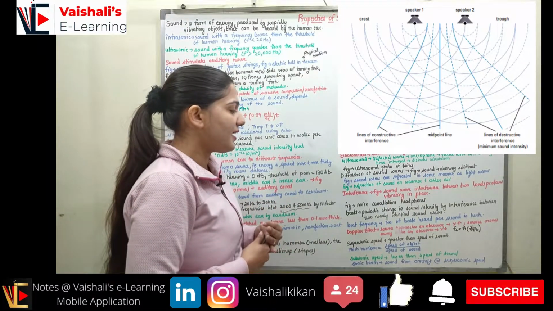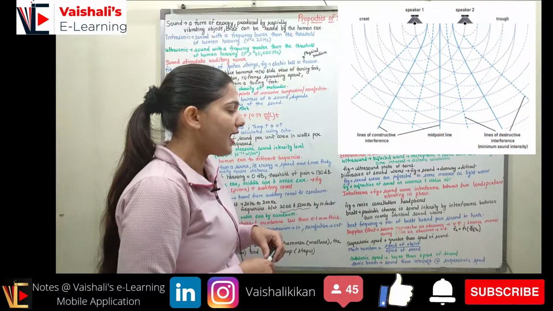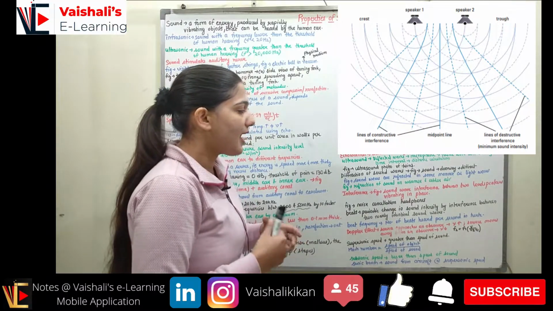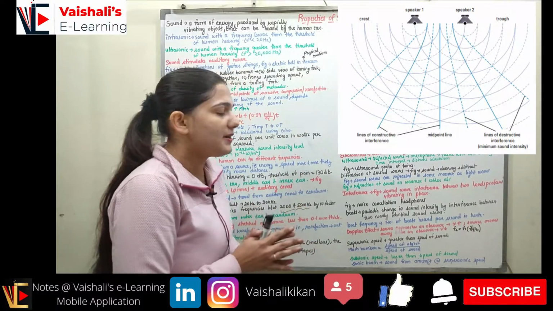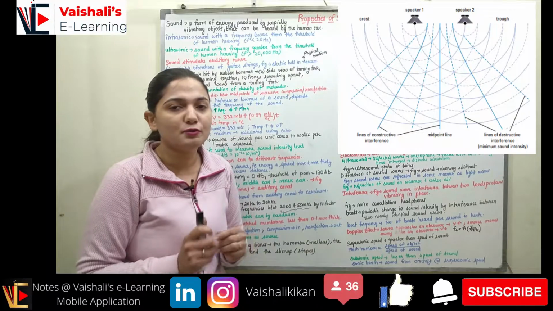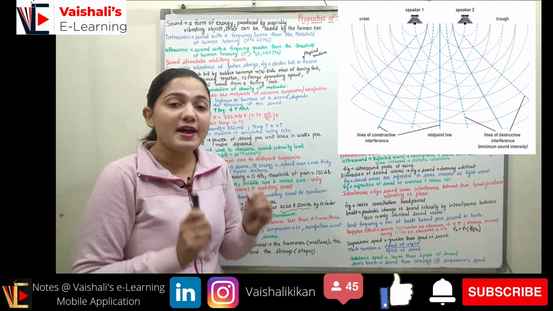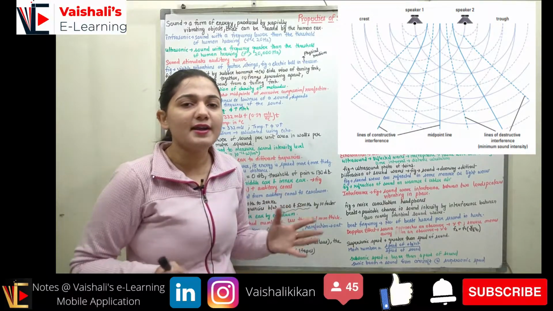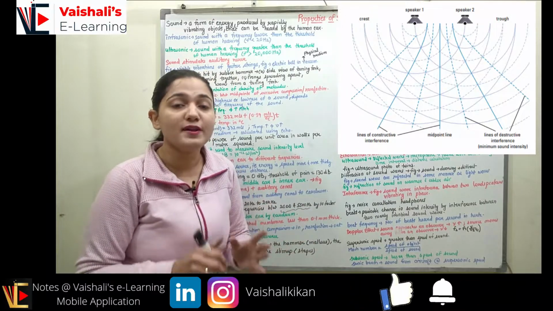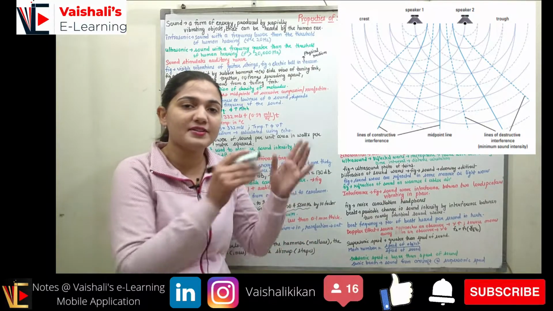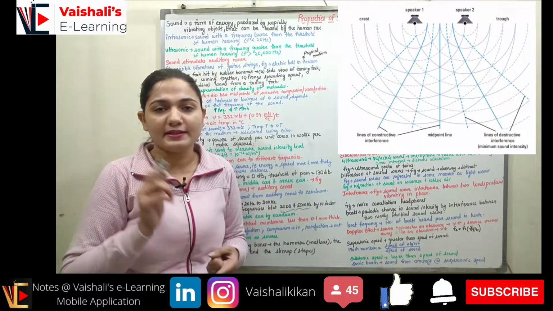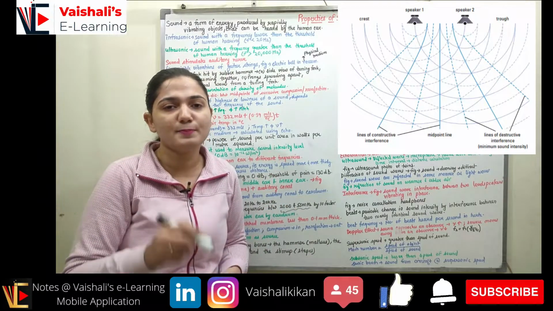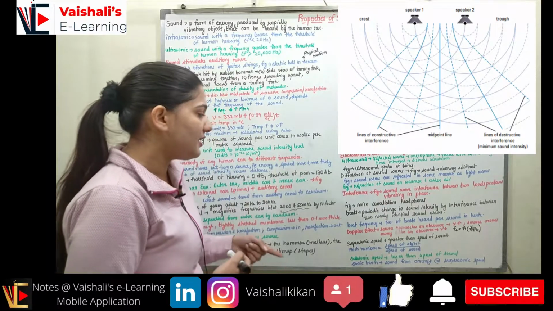Coming to the interference, you can see in the figure here we have sound waves having interference between two loudspeakers which are vibrating in phase. So if I have two loudspeakers vibrating in phase, the sound waves produced by them will behave similarly to the light wave, and they will produce an interference pattern. It will produce a constructive interference pattern as well as a destructive interference pattern.